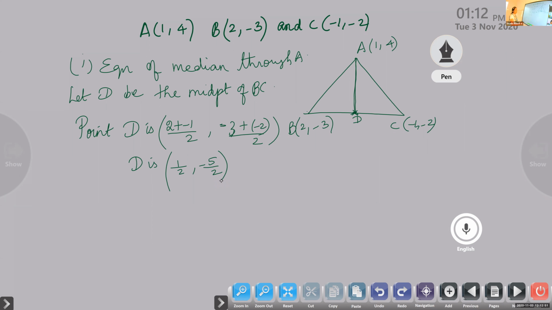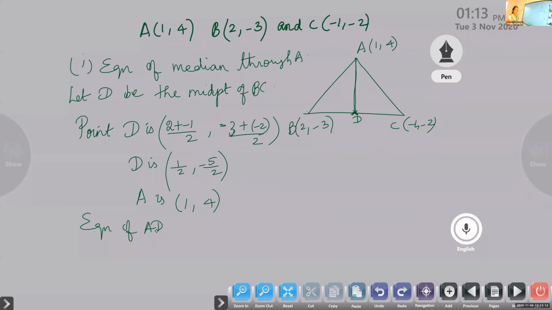Point A is already given: (1, 4). Now can you find the equation of AD? Which form can you use? Punya: two points form, very good.